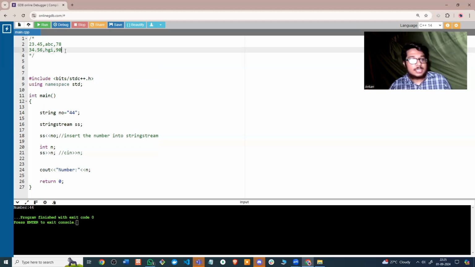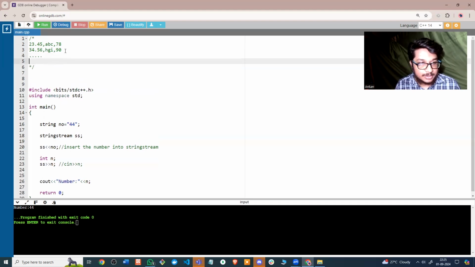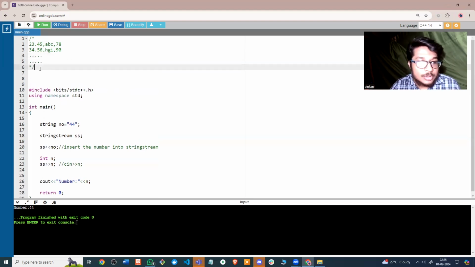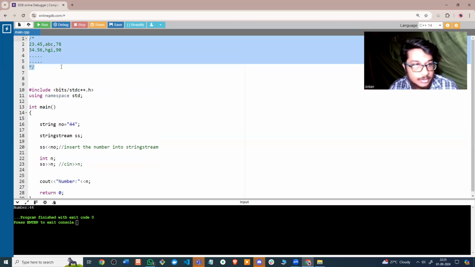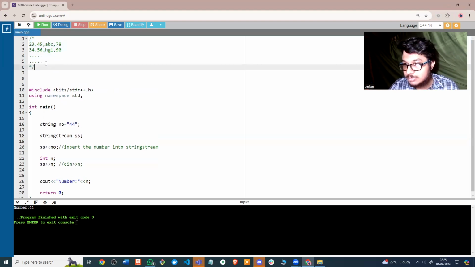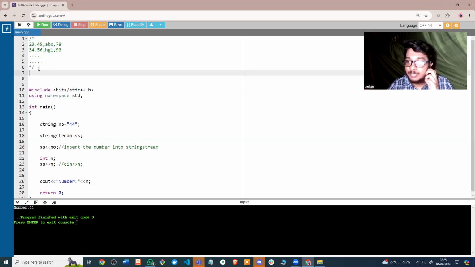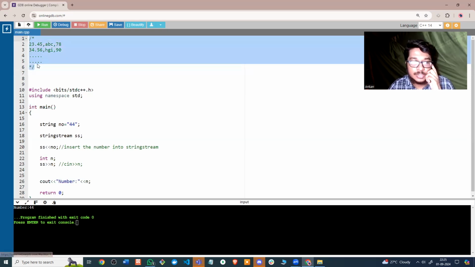So let's say you have this input, which you have to take. You don't know how many lines you have. You have no idea, N is not given to you. The number of lines, N, is not given to you. So how are you going to take this input? Because the user is just giving it. He or she can give any number of lines, right?